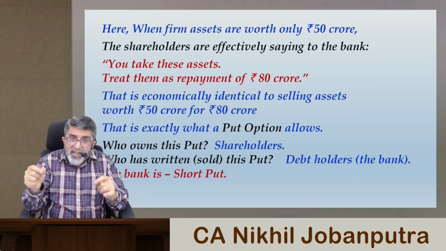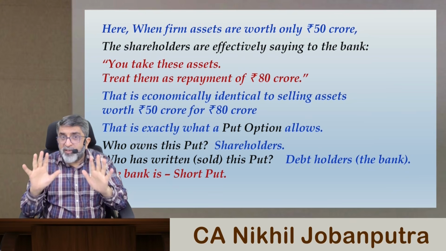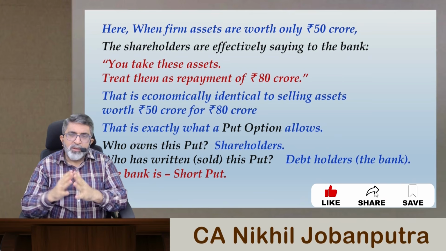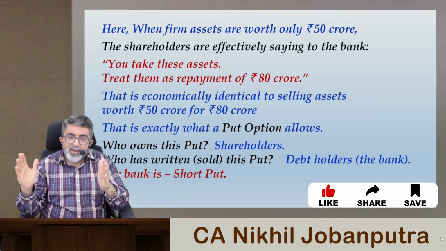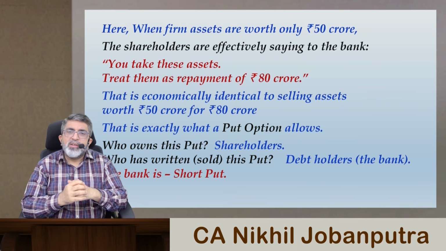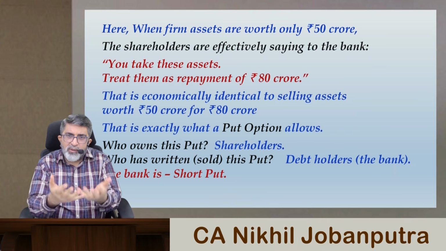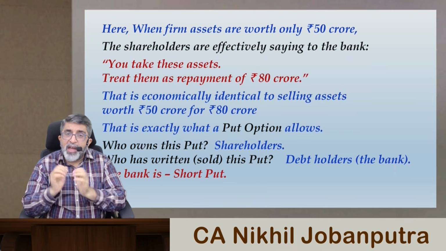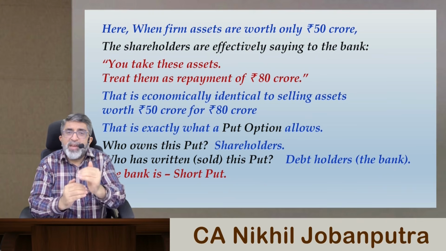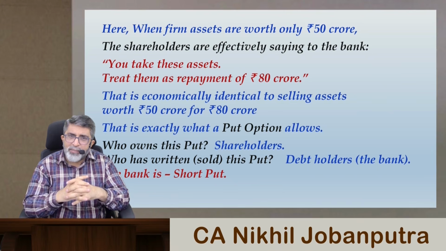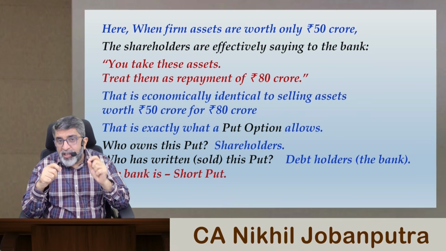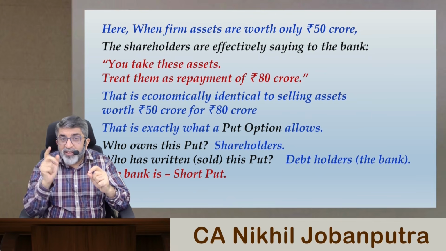Now, if debt behaves like a short put, we have to first understand this point very well: why does debt behave like a short put? When the assets of the company were falling short, whatever was available the debt providers took, and the shareholders were given relaxation of not bearing the loss beyond the paid up value of their capital. In other words, shareholders had that option in hand. This was in the context of put.